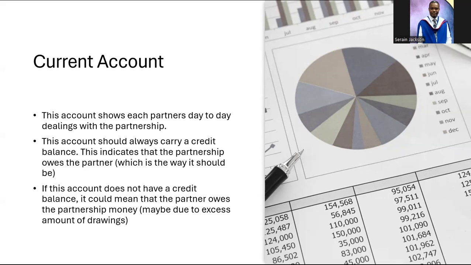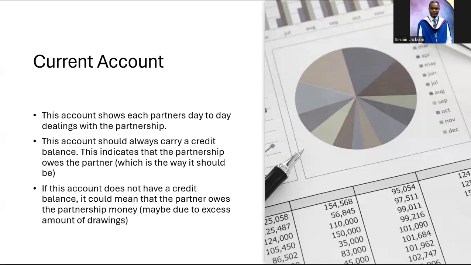The current account should always carry a credit balance, and this indicates that the partnership owes the partner, which is really a good thing. That is the way it's supposed to be. The current account is a revenue account to the partners. So if the account does not have a credit balance, then it could mean that the partner owes the business money.